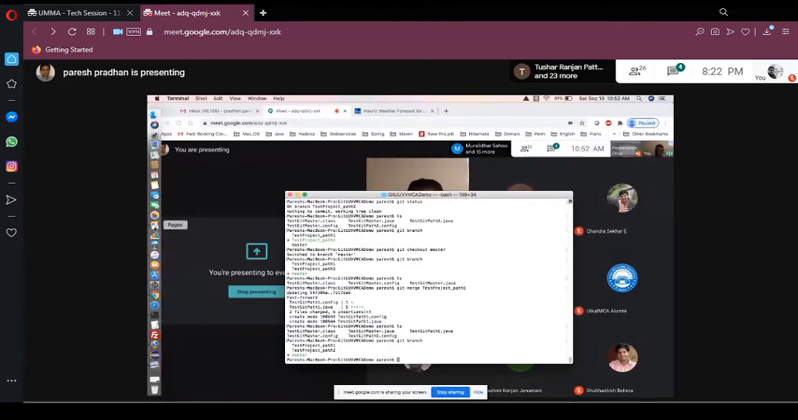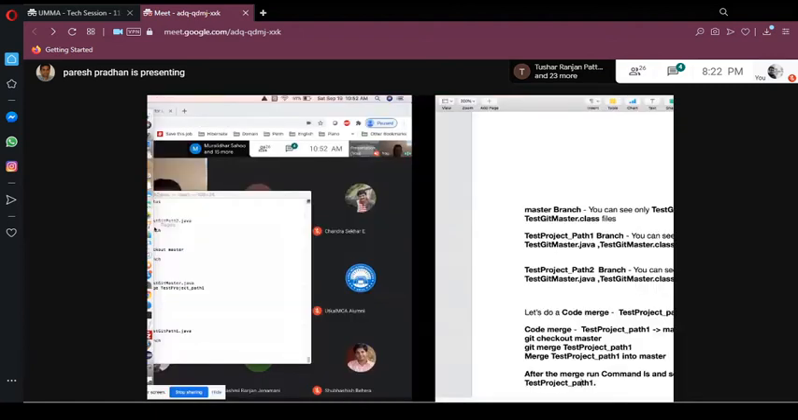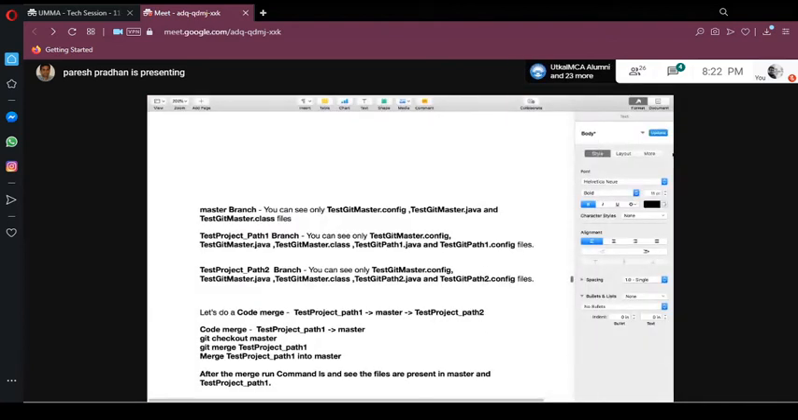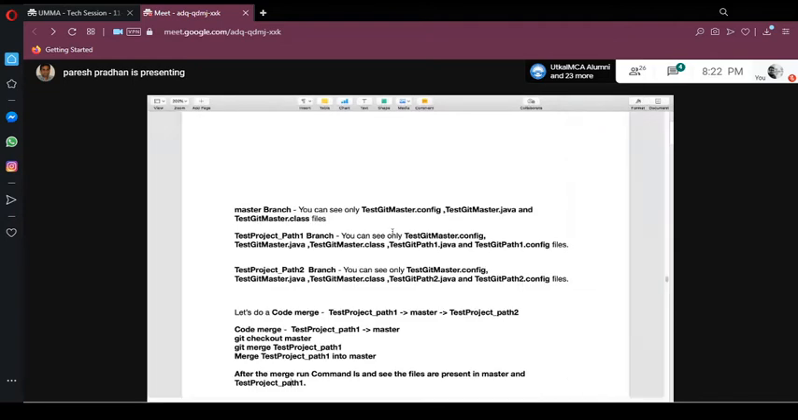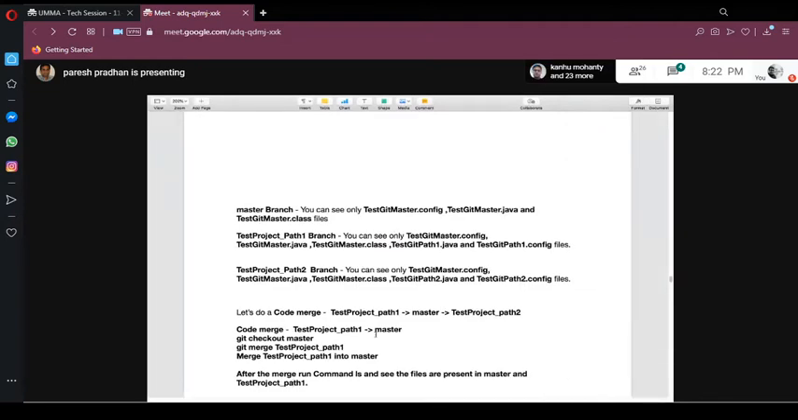Let me tell you the flow. In the real world, we need master because we want to keep everything in master. But if you don't want to merge through master, you can merge anything from path 1 directly to path 2 as well. In the real world people generally don't do it like that. They move their code to master, so master is always your master, and you have all the latest code in master.